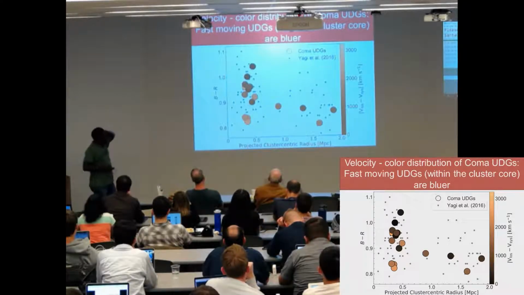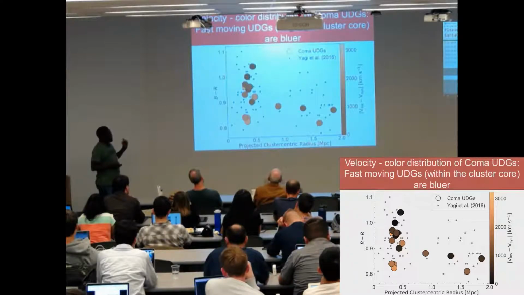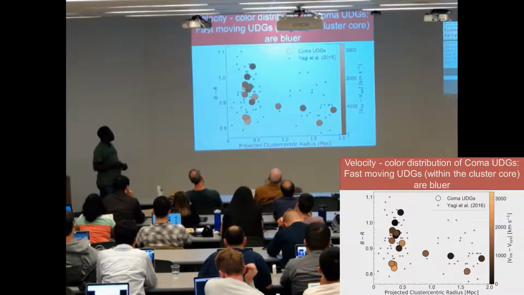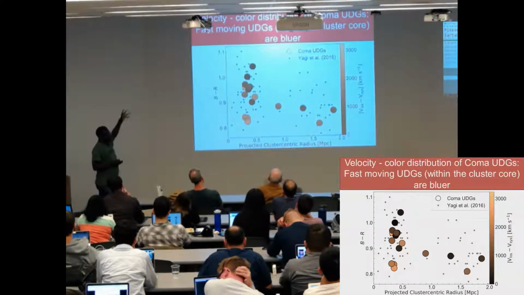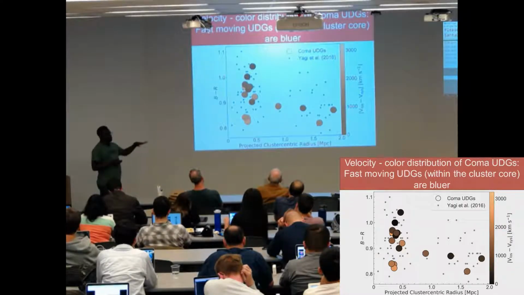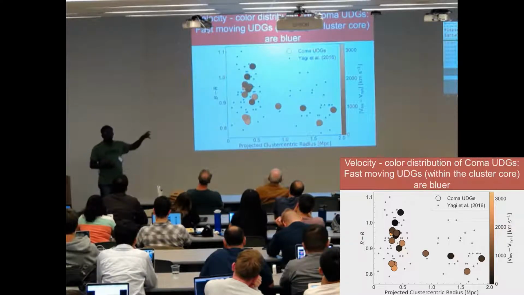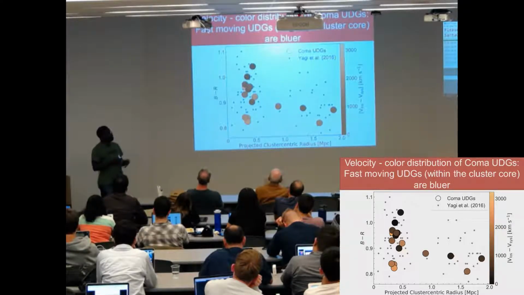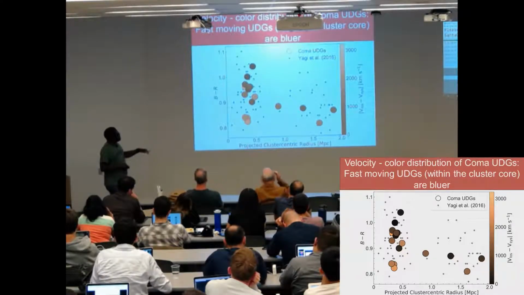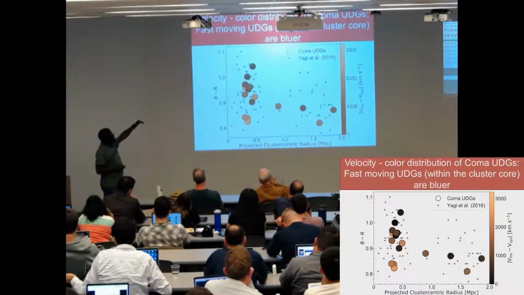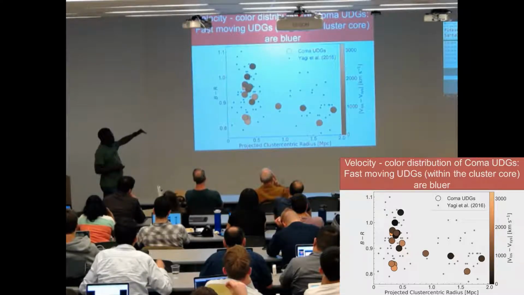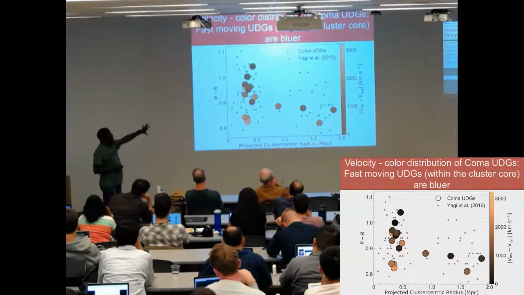In this plot, I'm showing the UDGs from our study and also from the literature. I'm showing their optical colors on the y-axis and the distance from the cluster center on the x-axis. But I've color-coded them by their relative absolute velocity. What you will see is that within the cluster core, UDGs that are moving fast tend to have a bluer color.